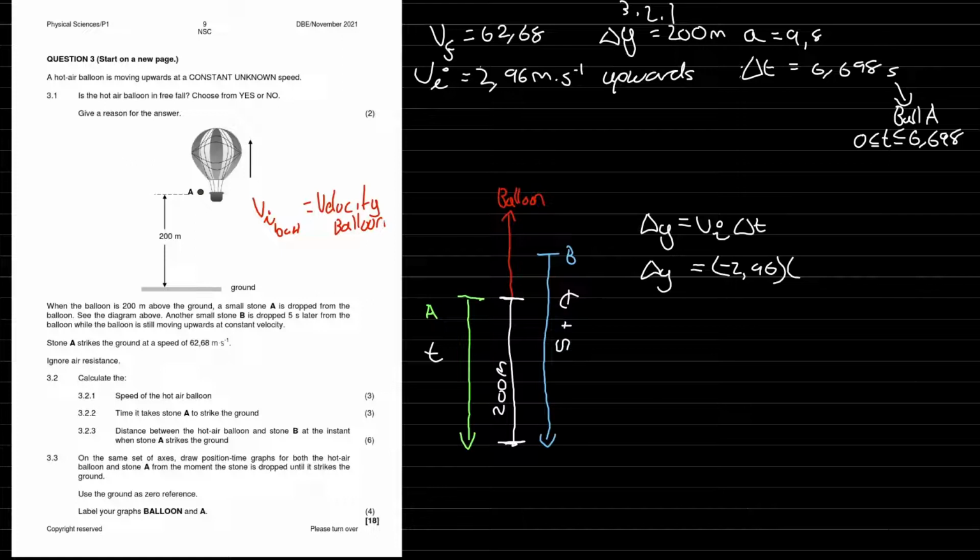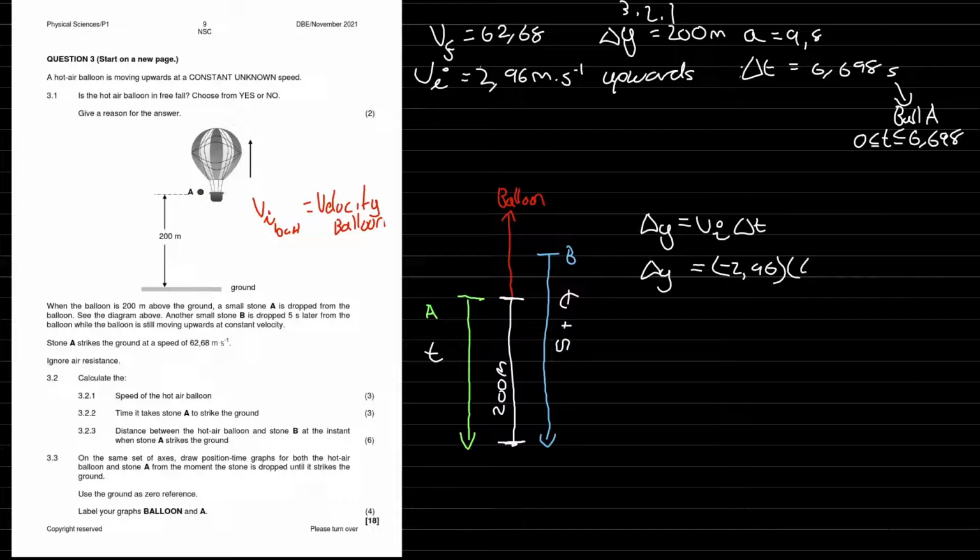So if stone A strikes the ground at t, stone B would only strike the ground at t plus 5, which means that we're going to look at t minus 5, the time it takes for stone A to hit the ground, minus the time difference between when we released ball B and ball A. It's a bit complicated, but that's the best I can explain it.